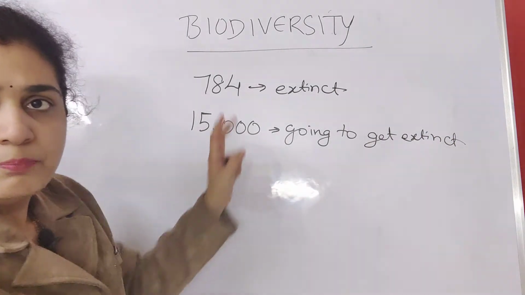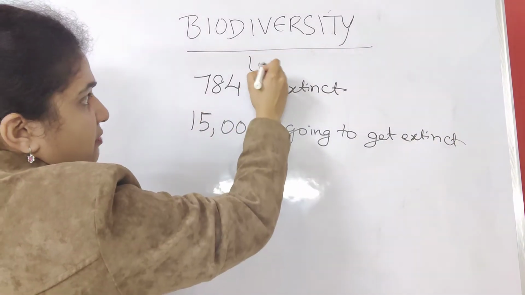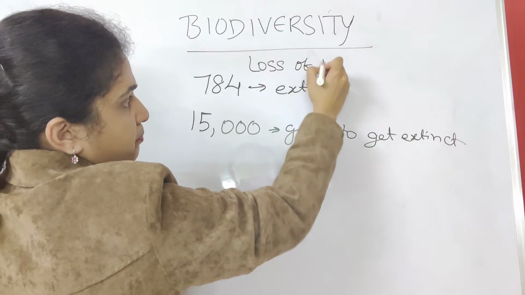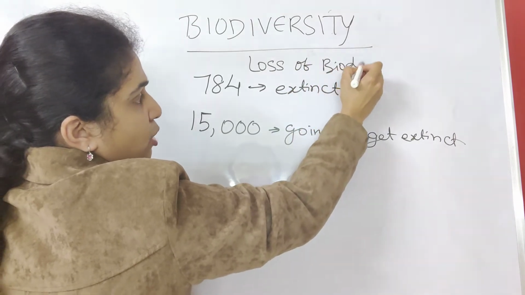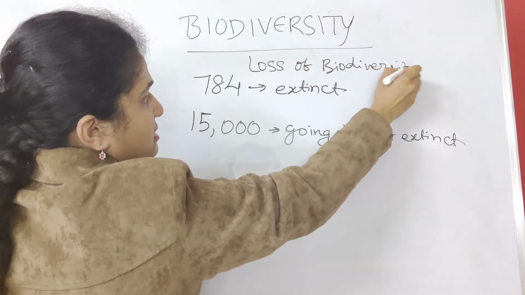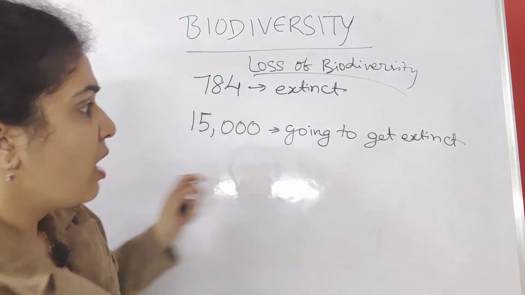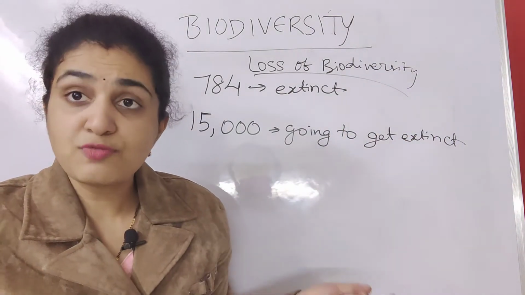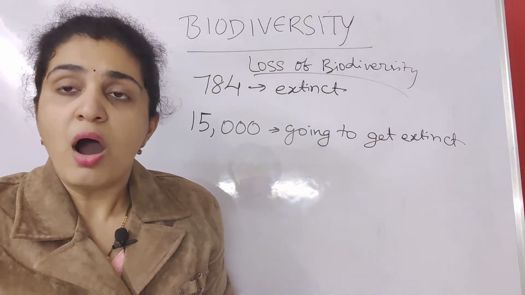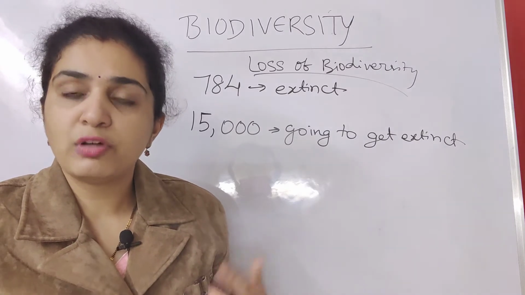So this is associated with loss of biodiversity. Till now 784 species have got extinct, and 15,000 species are going to get extinct in the whole world.